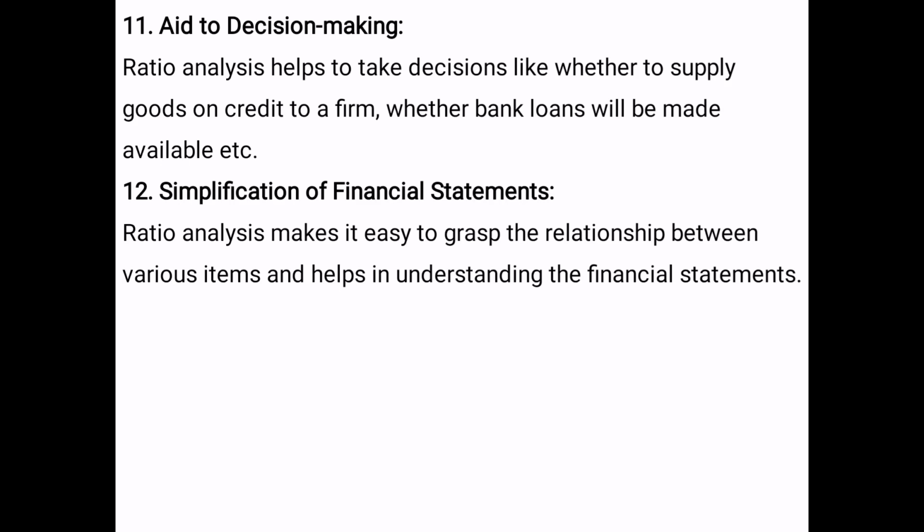Then, aid to decision making. Ratio analysis helps to make decisions like whether or not to supply goods on credit, that is, whether the company has creditworthiness in the market. It will be identified through ratio analysis. Also whether bank loans will be made available. A bank loan won't be available as and when the company wants it. For that, certain documentation and the annual results of the company must be provided to them.